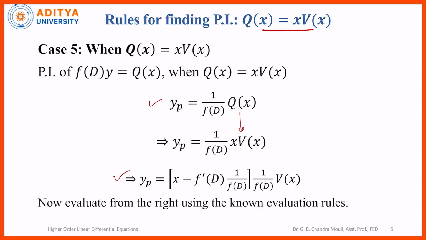Now we evaluate this from the right of this expression, which means first we evaluate 1 by f of D of V of x based on the function V of x. So when V of x is a sine function or a cosine function, we apply that particular rule. Now after evaluating 1 by f of D of V of x, that is operated on both these terms within the brackets, like x into the resultant minus f dash of D into 1 by f of D of resultant. So again, those particular rules are applied for the evaluation of these two terms.